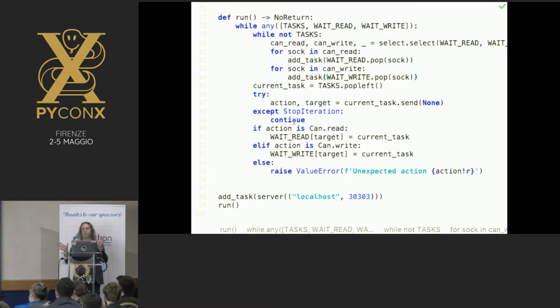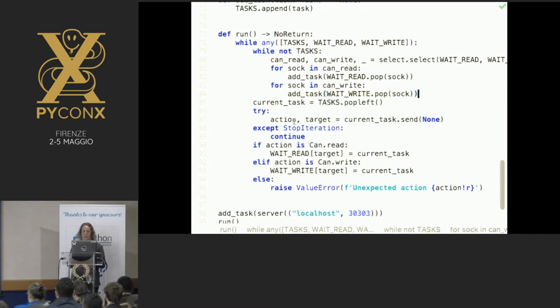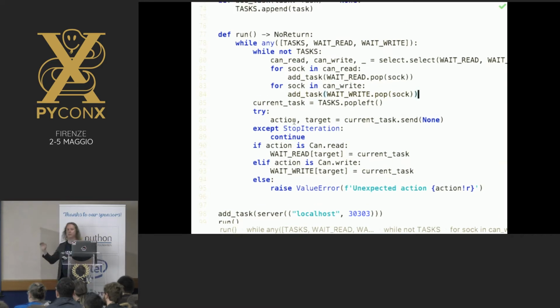And so the tasks move into the task queue, and then into these different waiting areas, back into the task queue, back into the waiting area, and do this hop back and forth. But the interesting thing is that we only ever have one current task.